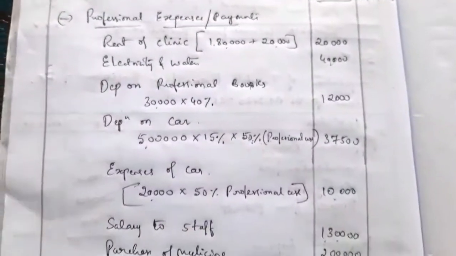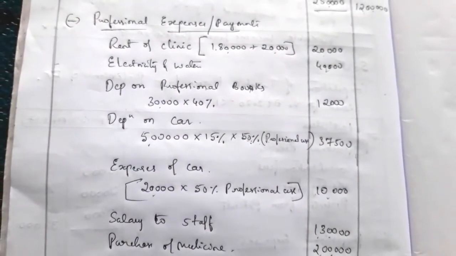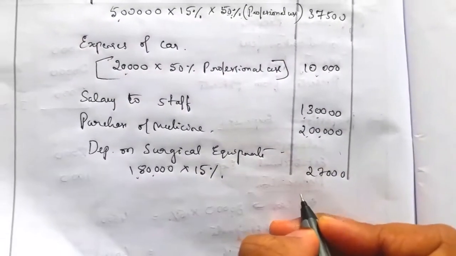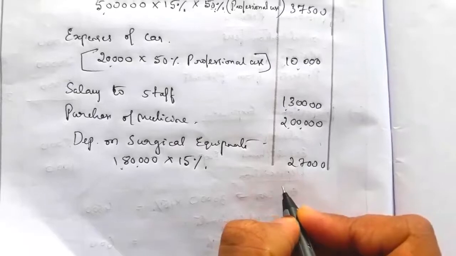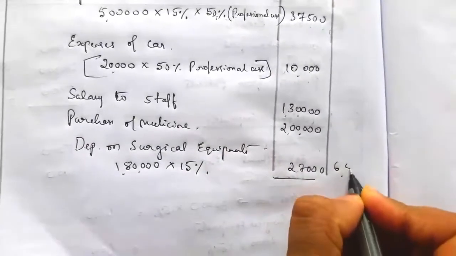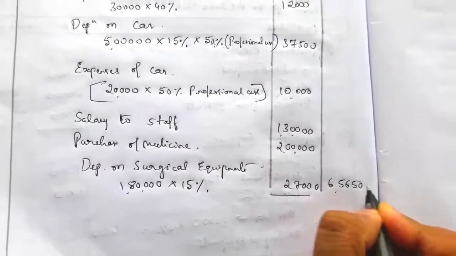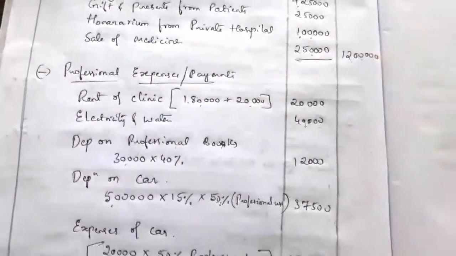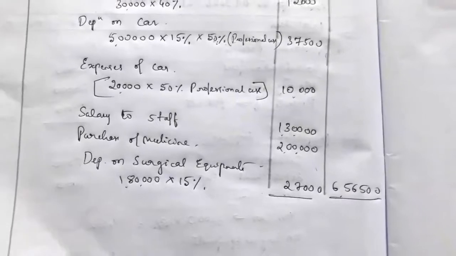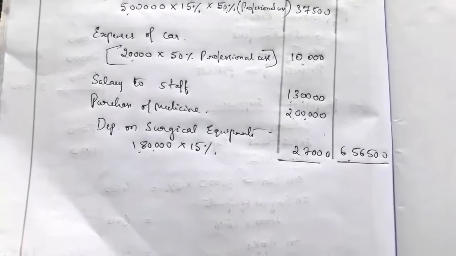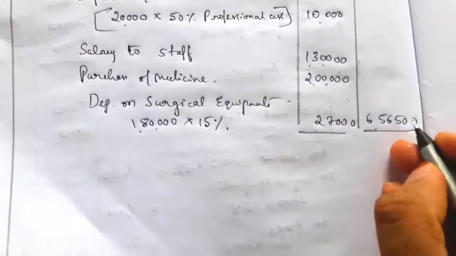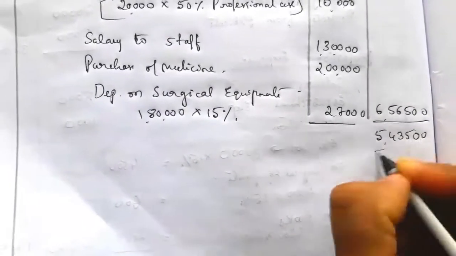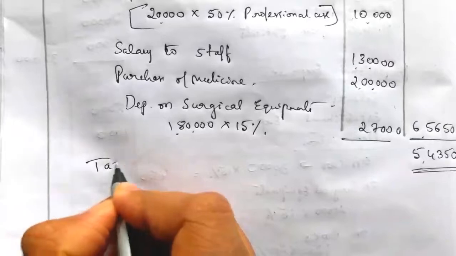So now the total of these professional payments or expenses is equal to 6,56,500. If you deduct this professional payment from the professional receipt, we will get the taxable income from profession. So that is equal to rupees 5,43,500, which is nothing but the taxable income from profession.